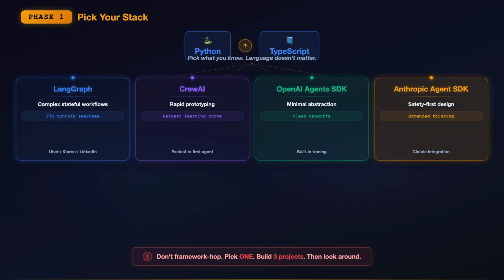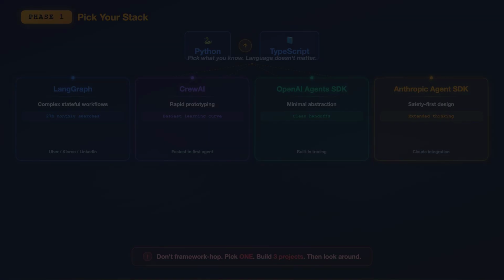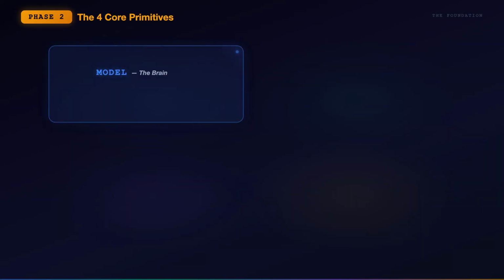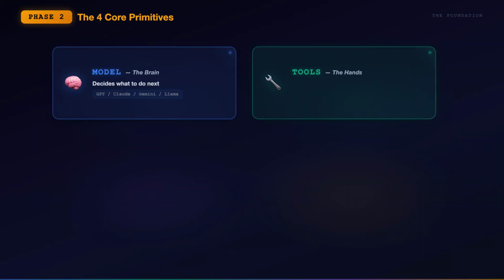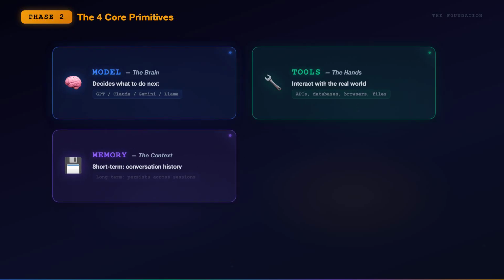My recommendation for beginners: start with CrewAI to understand the concepts. Then move to LangGraph when you need production grade control. Don't framework hop. Pick one and build 3 projects with it before you even look at another. Phase 2: the 4 core primitives. This is the foundation everything else builds on.